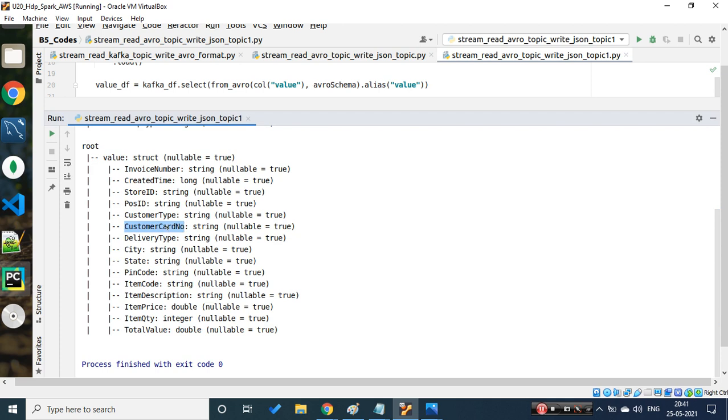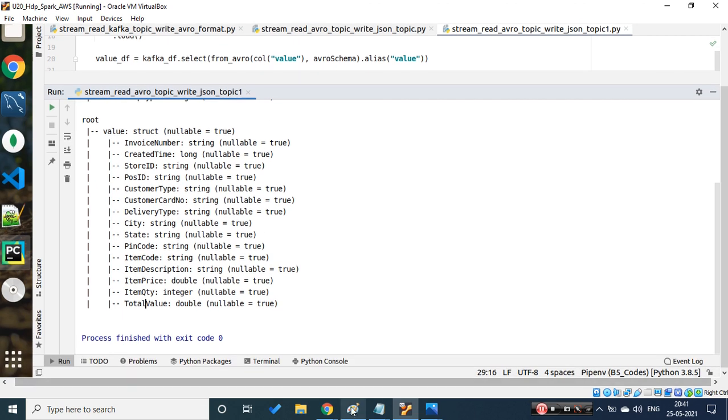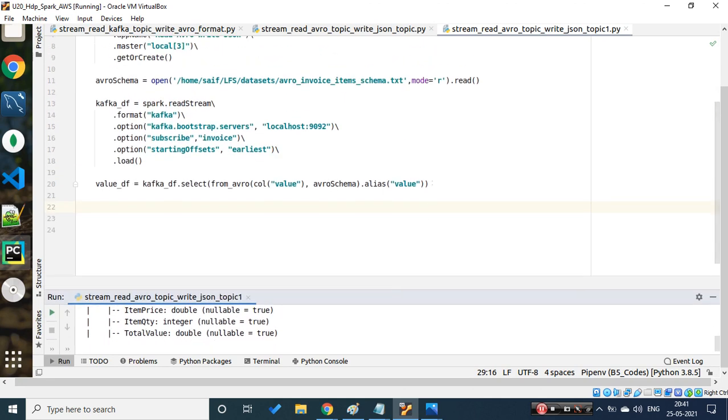That is nothing but the customer card number. Based on that, I will be taking the price and the value to perform certain calculations. Don't worry about these calculations because I'm just picking some random calculations to perform the logic. Okay, let's do this in our code itself. Let's make a step forward.